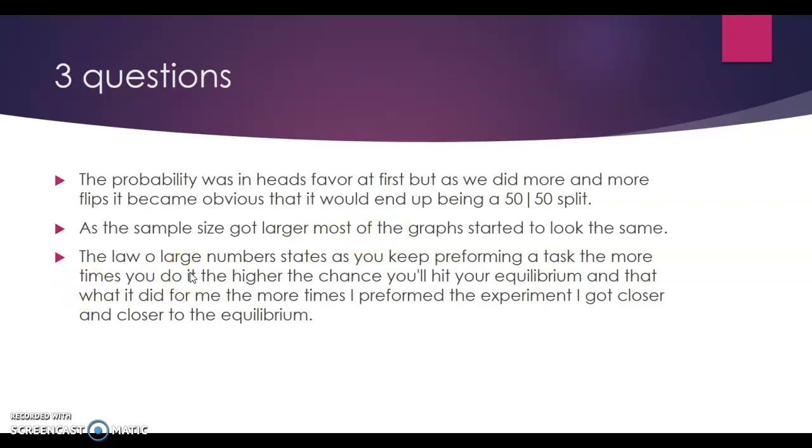The law of large numbers states that if you keep performing the same task more times, you have a higher chance to hit the equilibrium or predicted probability. And that's what we did. We hit the predicted 50% as long as the sample size kept growing. As long as we keep flipping the coin, we're going to get 50%.